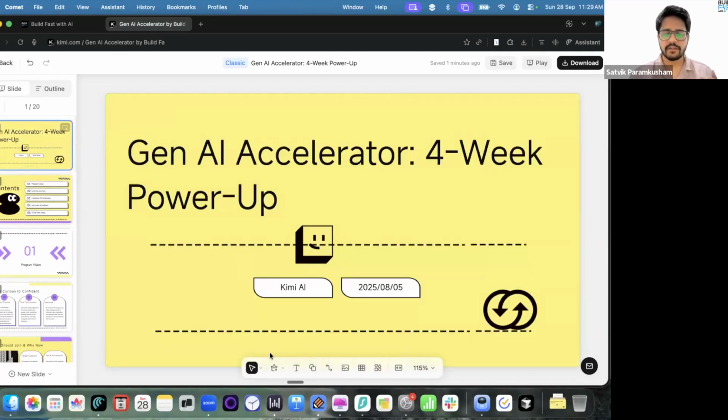Okay, so this is how you can automate slide creation using this slide agent which is embedded within Kimi AI. So now let us try to go to another use case, which is slightly more complicated, right? So we have seen one simple use case here. So now let's say I want to go to another step where I want to automate something like my email,